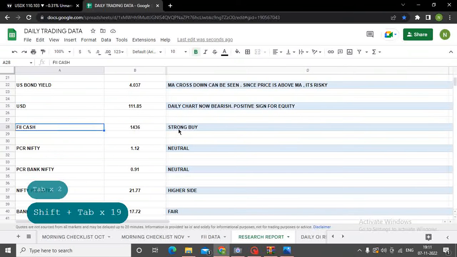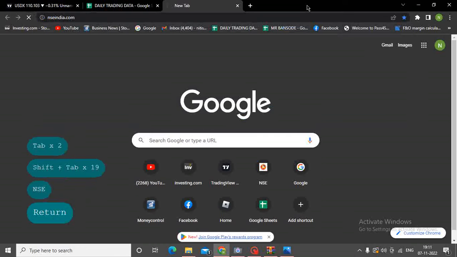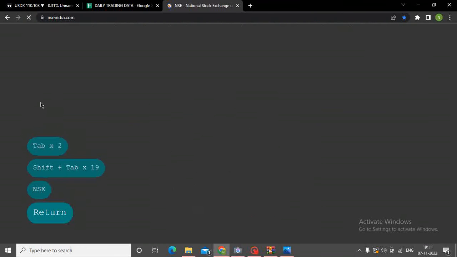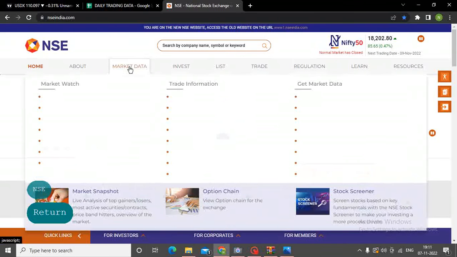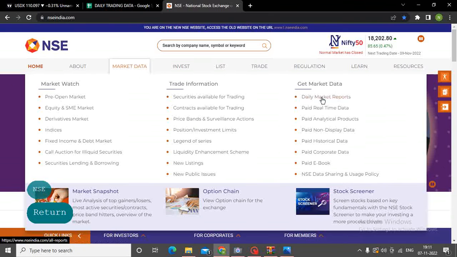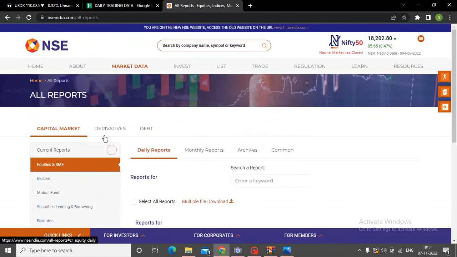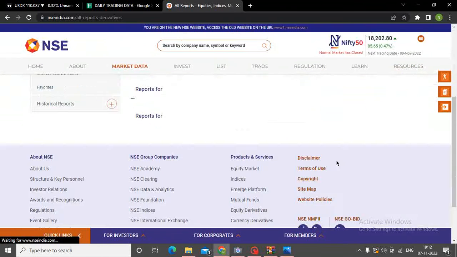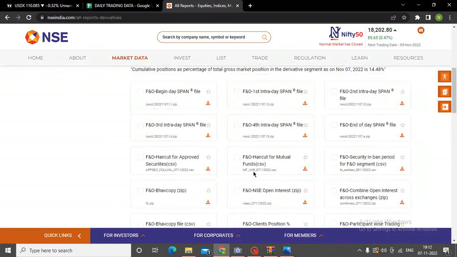Let's go to FII cash. आज देखते हैं cash में क्या हुआ है. We have to go to nseindia.com. As we go to nseindia.com, वहाँ पे हमको market data में get market report पे जाना है. So if you see, हमें पहले यहाँ पे derivatives पे क्लिक करना है. Derivatives के बाद we have to come down. This is for today.